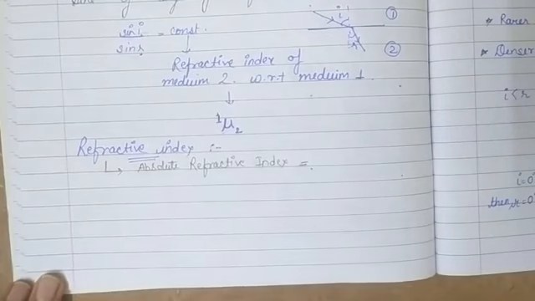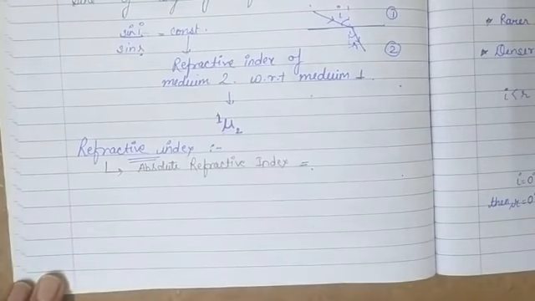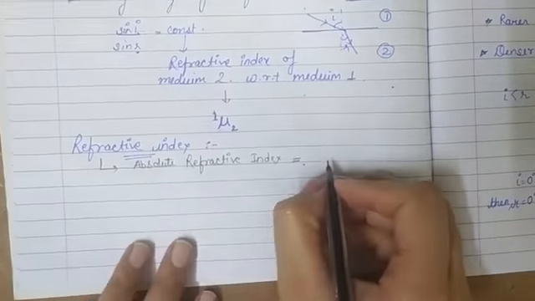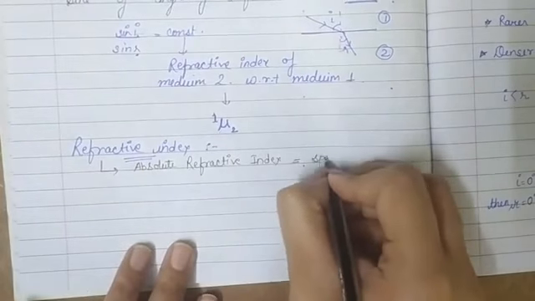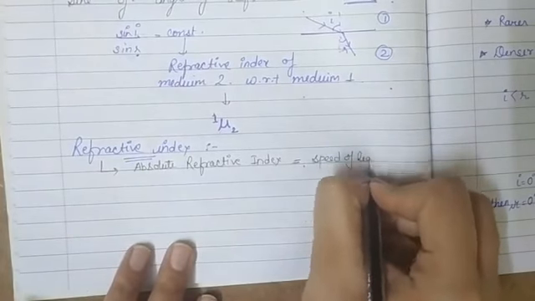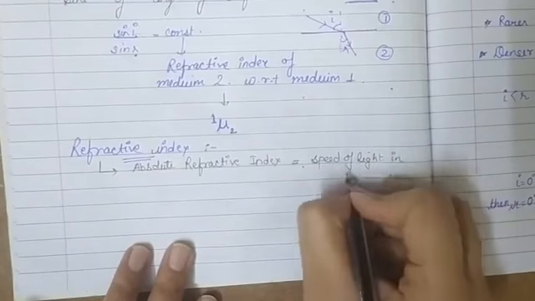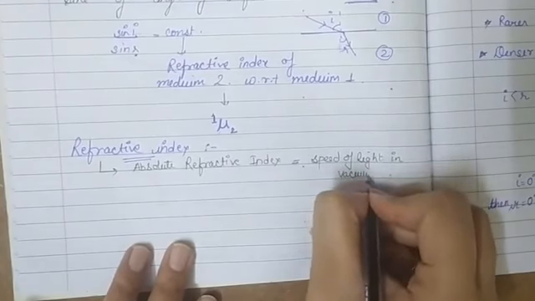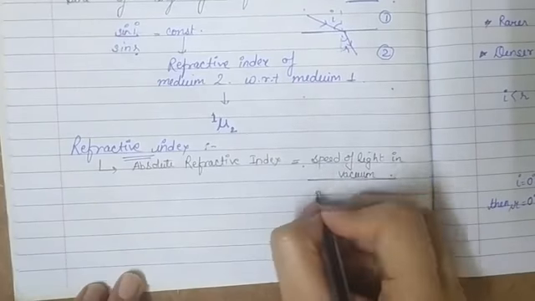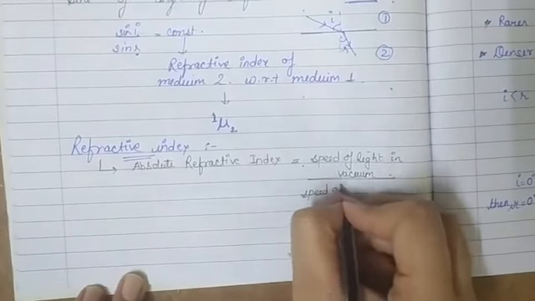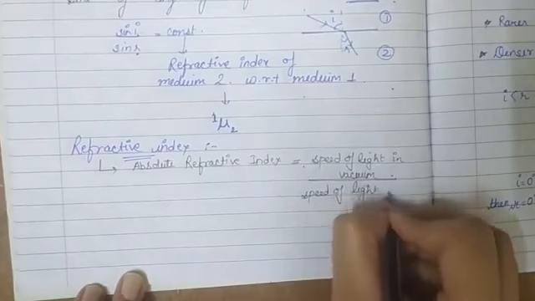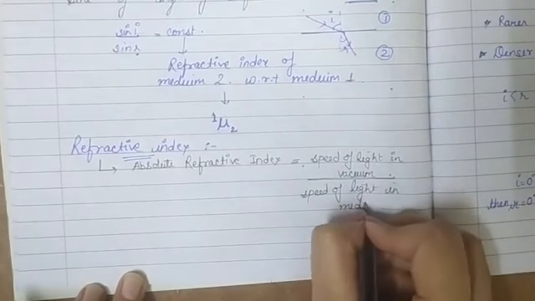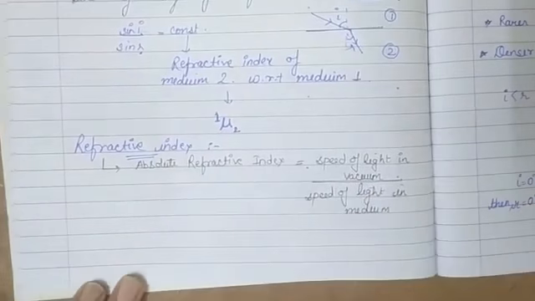So if I am talking about the refractive index of glass with respect to vacuum, then it will be the absolute refractive index of glass, and it is equal to the speed of light in vacuum, so it is taken with respect to vacuum, upon the speed of light in the medium. Now this medium is the one whose refractive index we want to find.